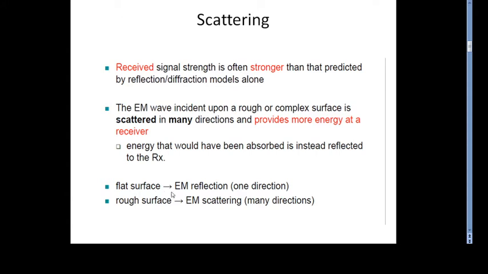For a flat surface, the electromagnetic wave is reflected in one direction, and when the surface is very rough with irregularities, the waves scatter in many directions, providing more energy at the receiver. That is why scattering is more important among the three propagation mechanisms.